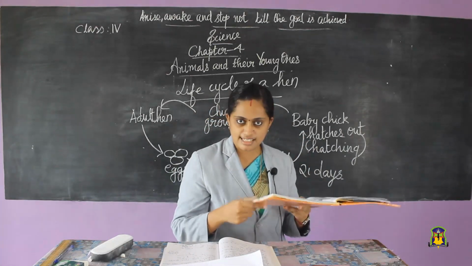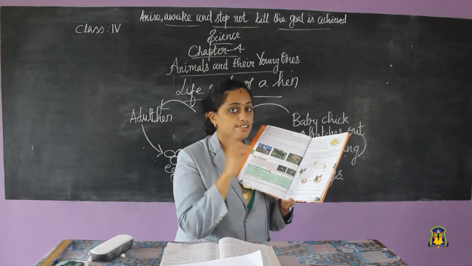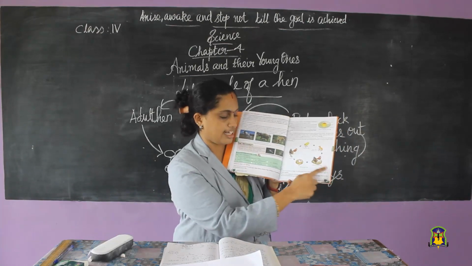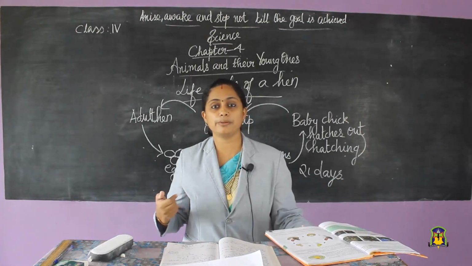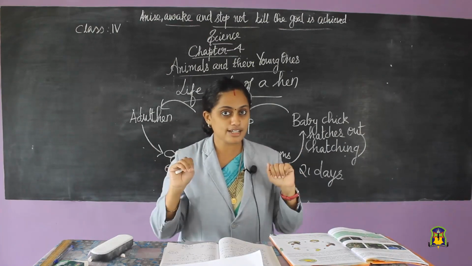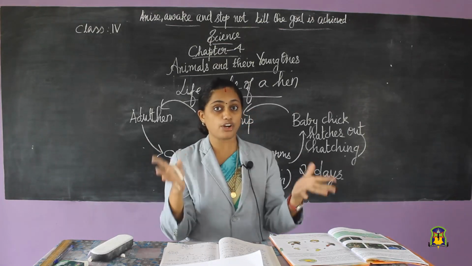After this class, take your science textbook, read the lesson thoroughly 3 times and get a signature from your parents. In the next class, we will continue with the life cycle of a frog. Today we saw the life cycle of a hen. In the next class, we will see how a frog grows.